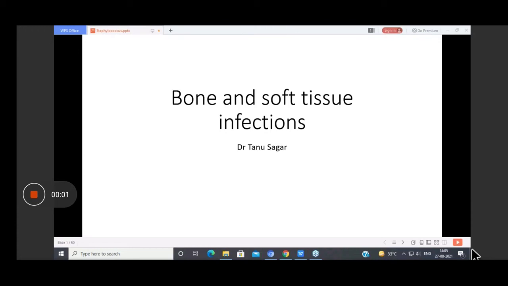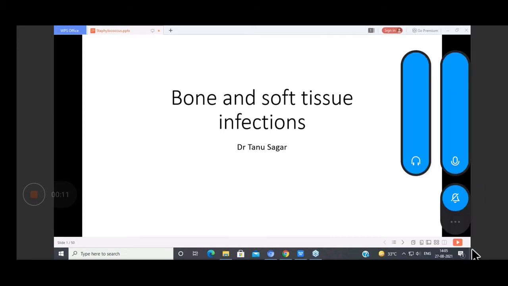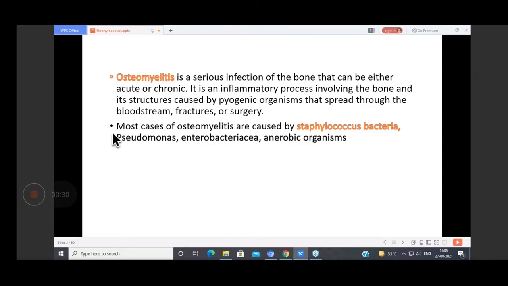Staphylococcus aureus in respect to your bone and soft tissue infection, that is your osteomyelitis and arthritis. Staph as such causes a number of infections, from soft tissue and bone infections to multi-system disease to lung infections, and so on and so forth. So what is osteomyelitis? It's a serious infection of bone that can either be acute or chronic.